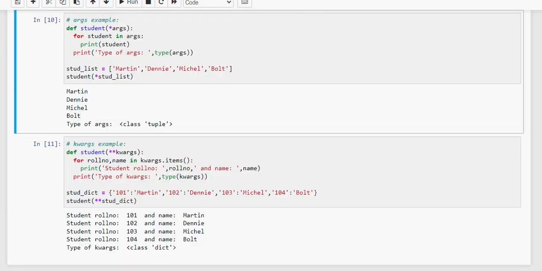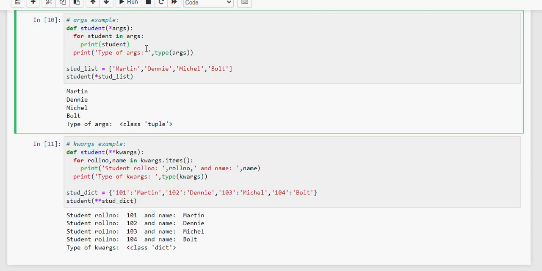Let's see the *args example. Here we have created a list named stud list, and this list we are passing to the student function with the single asterisk. We are accepting *args in the student function. The process of reading args is the same as reading a tuple. By using a for loop we are reading the names of the students. In a print statement we are printing the student name and the args type.